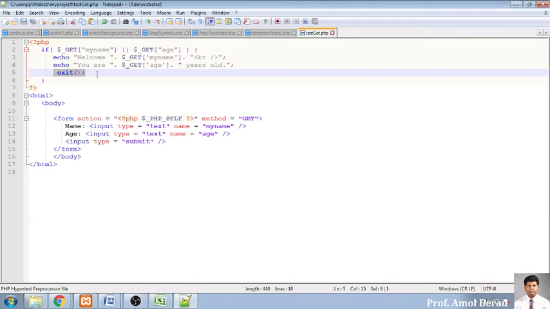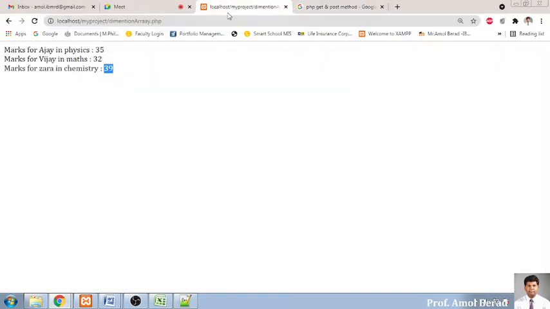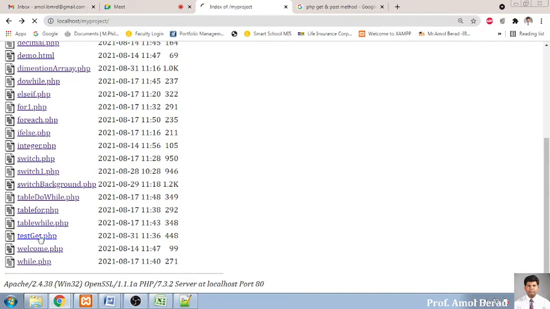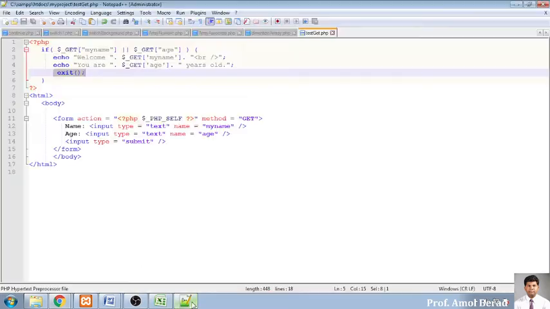Okay, so I have saved it with a name called test get, and I'm opening my server over here, simply refreshing the page. So the test get, and see the text box is available over here. Now see, it is showing undefined index, line number 2.